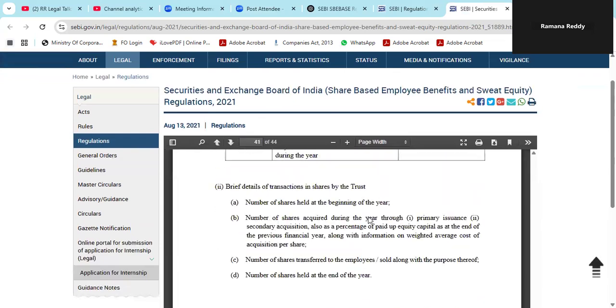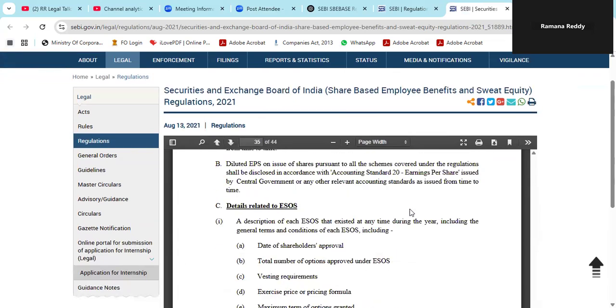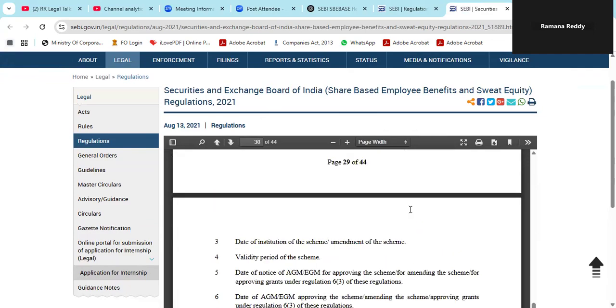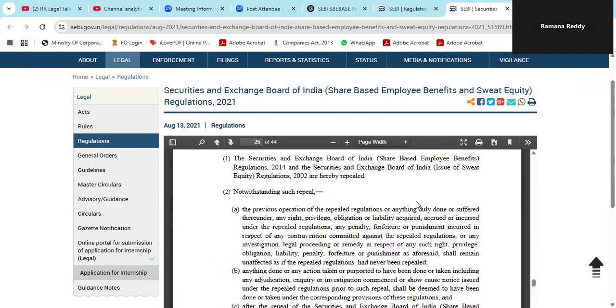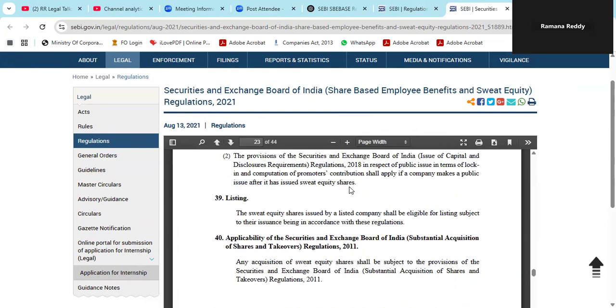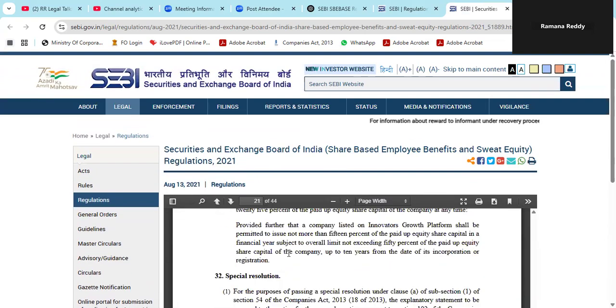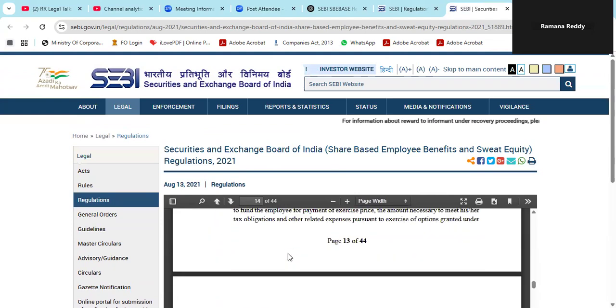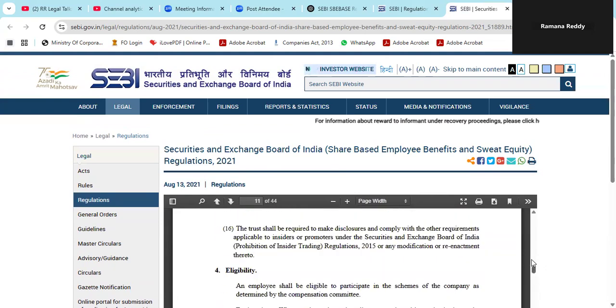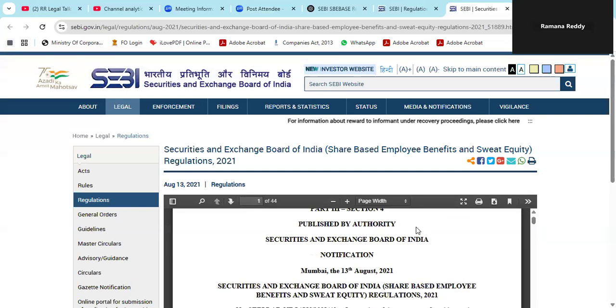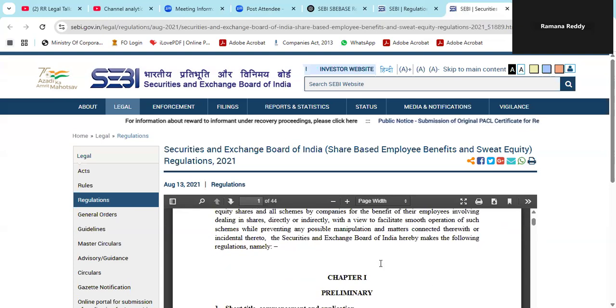This is the official website of SEBI. The total of 44 pages are there in these regulations. And now, Chapter 1. Now I will take you to the Gazette of India published by the authority, dated 13th August 2021. Securities Exchange Board of India Share-Based Employee Benefit and Sweat Equity Regulations 2021, dated 13 August 2021.